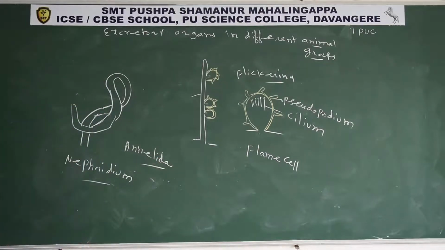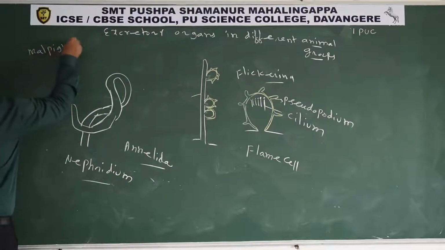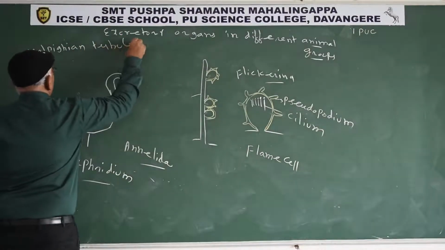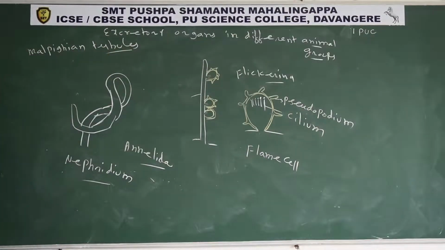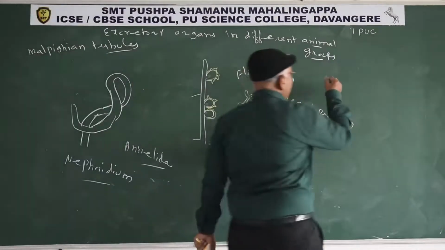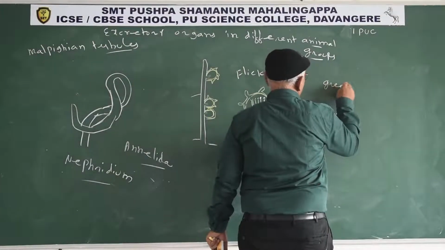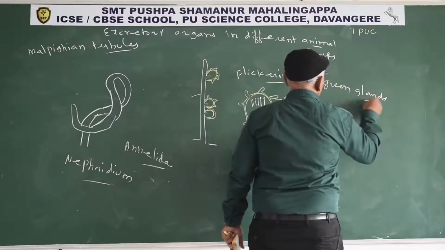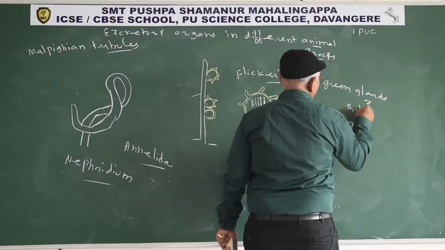Malpighian tubules are excretory organs in insects and terrestrial arthropods. Green glands are antennary glands.